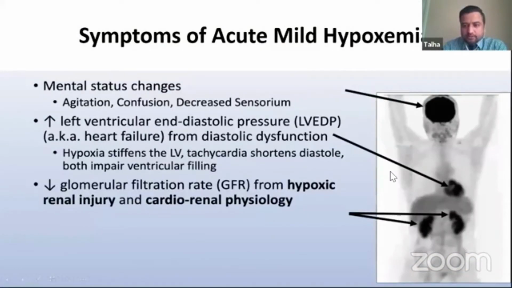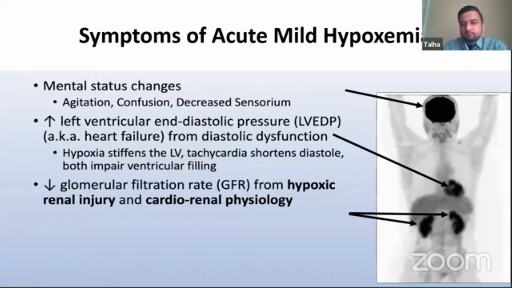I don't know if you can see that, but this is a picture of a normal PET scan, and you see three organs are lighted up: the brain, the left ventricle, and the renal cortex. These are the organs which normally have the highest oxygen extraction, and these are the organs which are affected in mild hypoxemia.